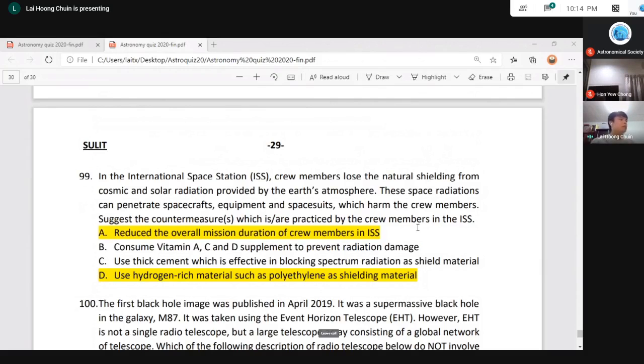Meanwhile, for B, consuming vitamin A, C, and D supplements to prevent radiation damage. Actually, for vitamin D, they did take vitamin D. Vitamin A and C, I'm not sure, but it shows that they actually did take vitamin D supplements, because the ISS is a fully isolated environment.